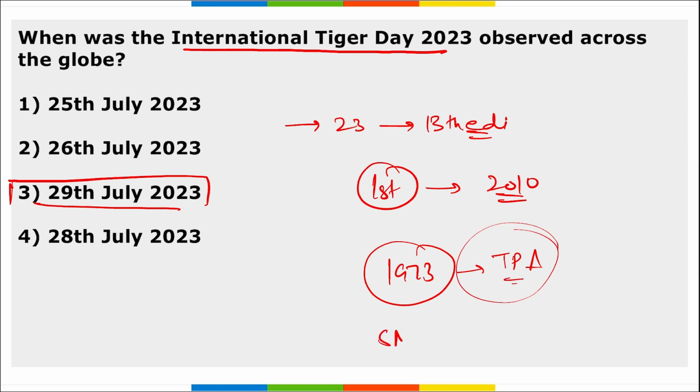What is the scientific name of tiger? That is Panthera tigris. Right.